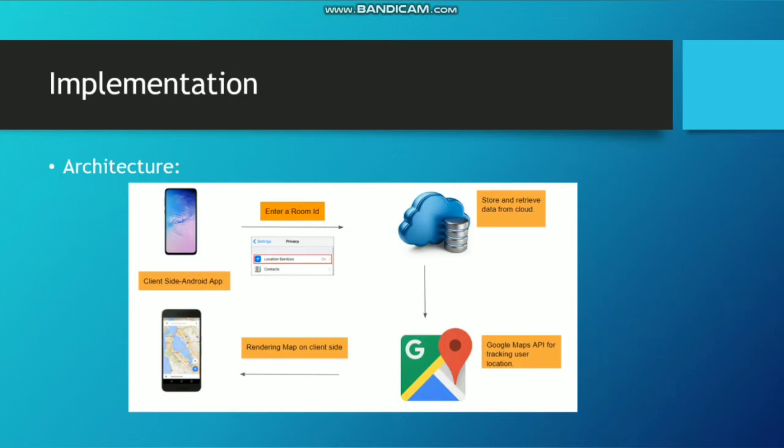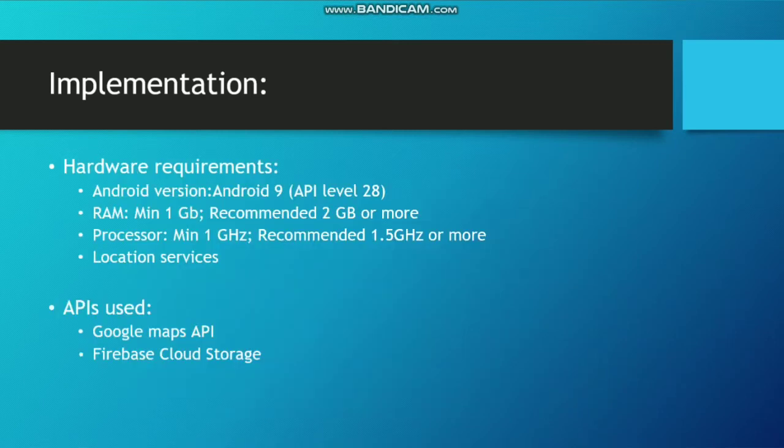So over here we have the architecture. On the left hand side, we have the client side Android app, which is installed on your cell phone. Once you install the app and open it, you have to enter the required information, which is then stored on the cloud. The data that is required to detect the presence of your family members is retrieved from the cloud and sent to the Google Maps API, which processes the data and then renders a map on the client side, that is, on your cell phone. And that is how you can track the locations of your family members, kids or partners, that are inside your house.